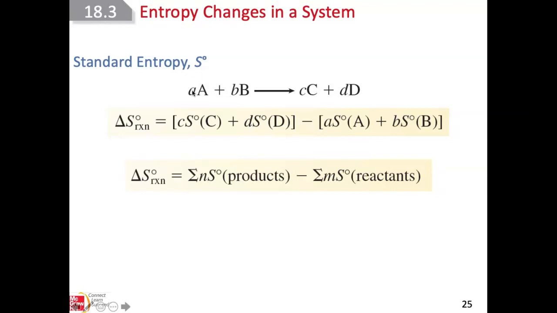So if we look at the general equation for how to calculate the standard entropy of the reaction, it's exactly the same formula that we did in Chem 11. It is the sum of the standard entropies of the products minus the sum of the standard entropies of the reactants. Don't forget, you have to multiply by their number of moles if they have a coefficient greater than 1.